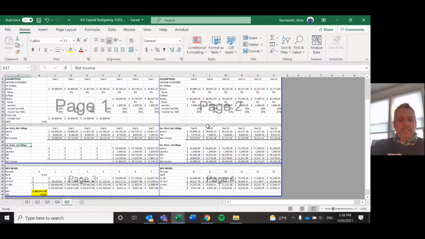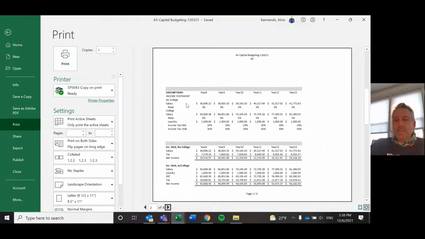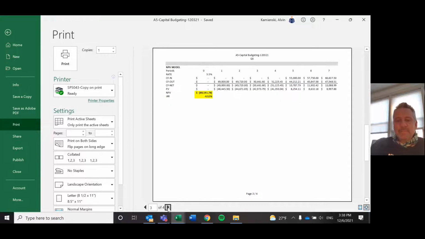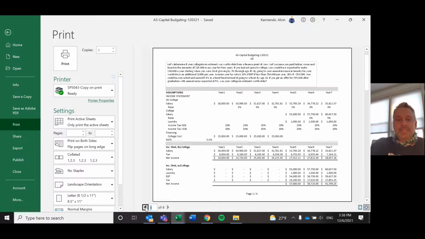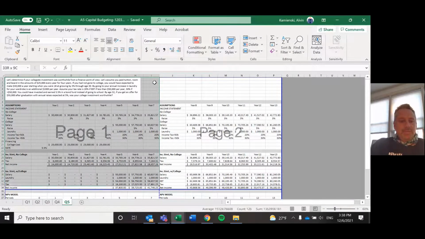And now I have something that should look better, but when I print preview it, page 1 looks okay. Page 2 has these nice row headers on it. It's got this dead space I don't like though. Page 3 looks okay. Page 4 looks much better. Let's clean up the dead space, and here's how I'm going to do it. First thing I'm going to do is put my cursor up here into A1. Then I'm going to highlight through the bottom of page 1.